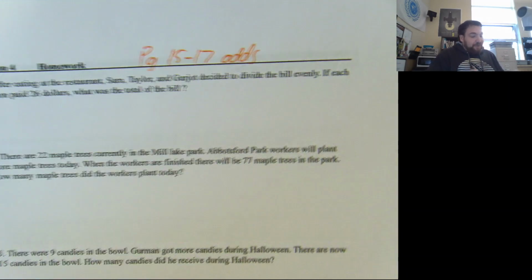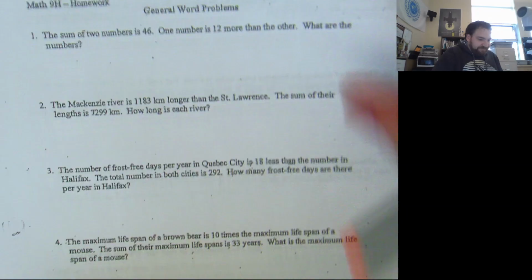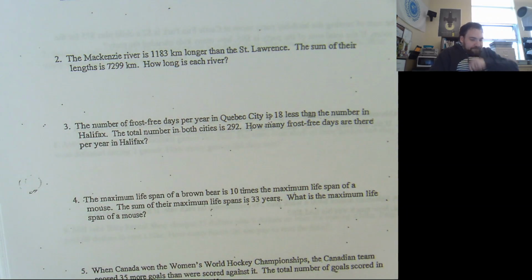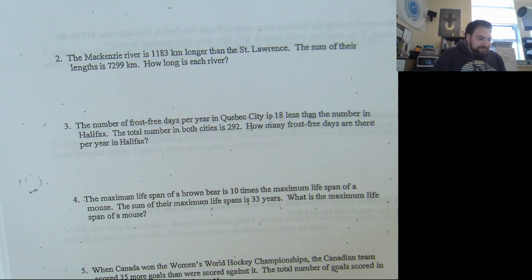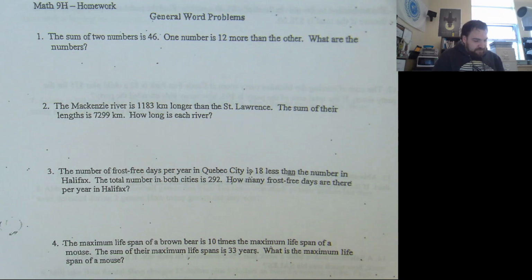Okay, sure. If you want the hard ones, flip ahead to here, where it says general word problems. These ones get a little bit more involved. Yeah, you can take a look at these ones too.